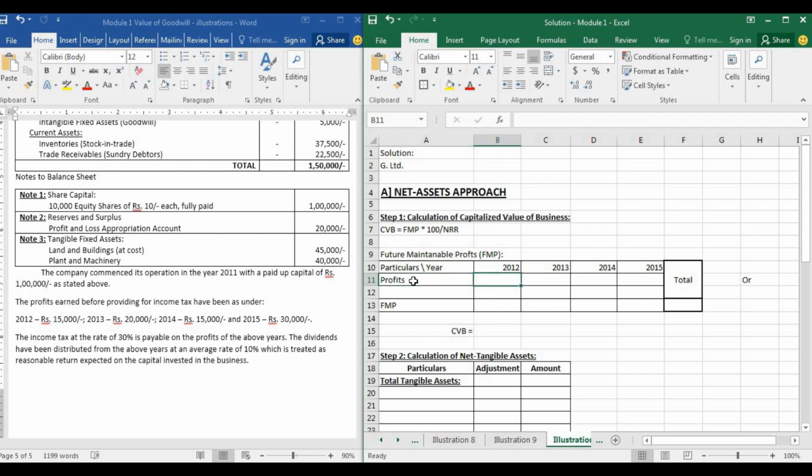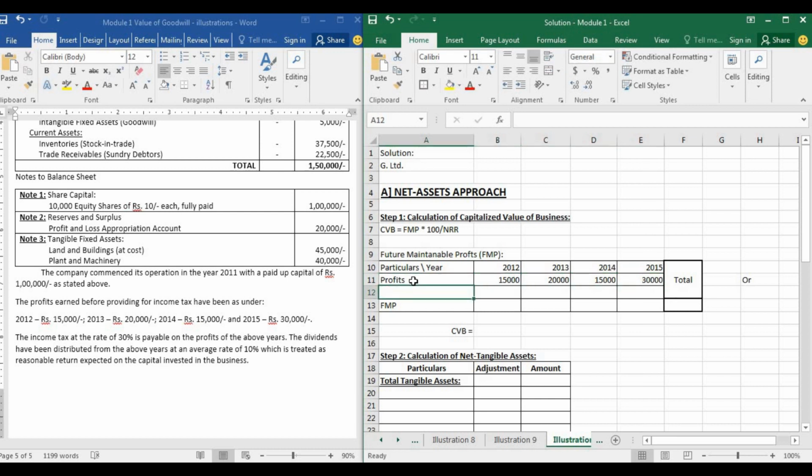Okay, so let us take the profits. For 2012 it is 15,000. For 2013 it is 20,000. For 2014 it is 15,000, and for 2015 it is 30,000.